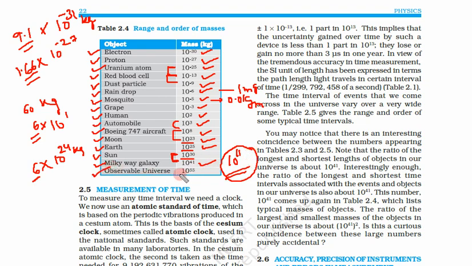Total observable universe is 10 to the power 55 kg. So again a jump of 10 to the power 14. So in the universe there are billions of billions of galaxies like our Milky Way.